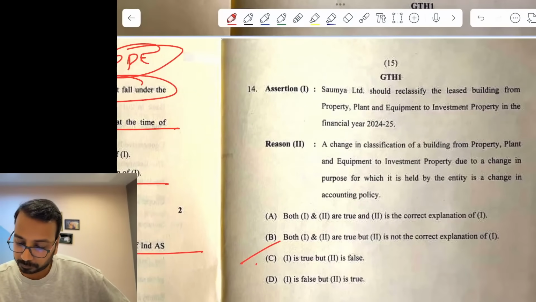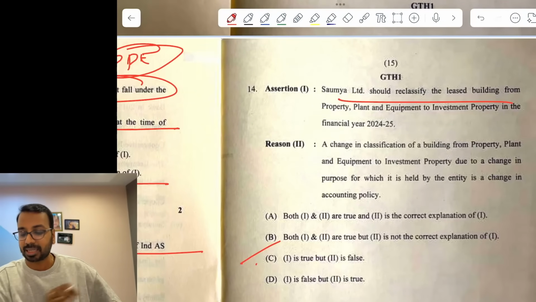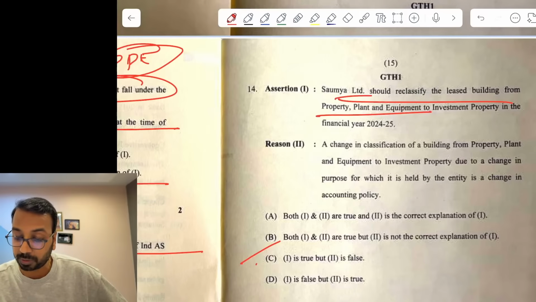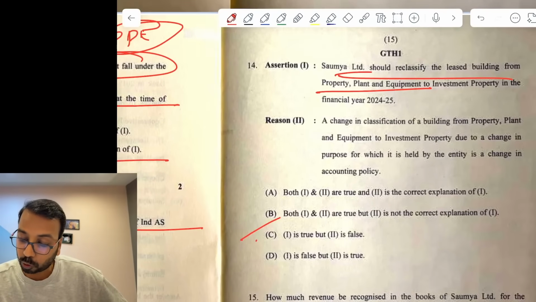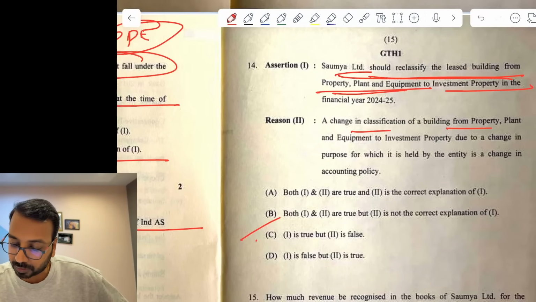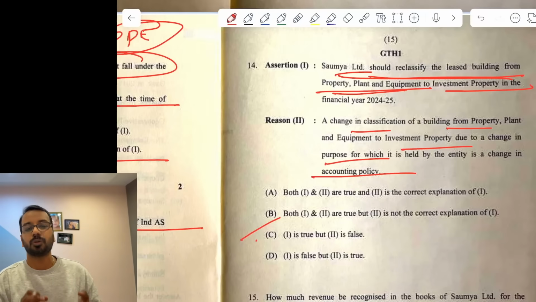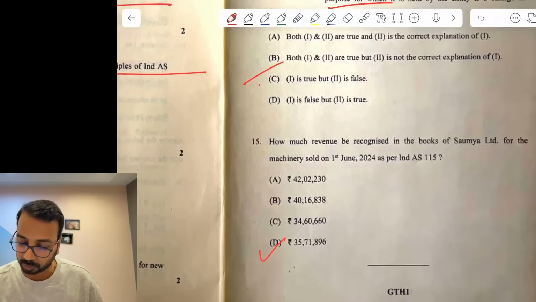Then here, there is a lease that has happened, and earlier it was PPE, then it has been moved to lease. So should we reclassify from PPE to investment property? Yes. Change in classification due to change in purpose is a change in accounting policy. No, it is a different use altogether. So it will not be considered as a change in accounting policy.